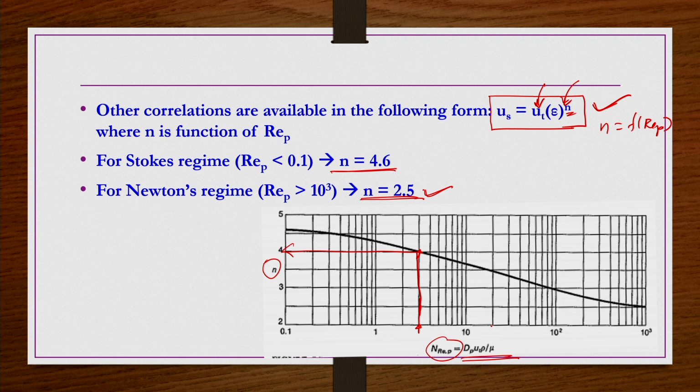Like that, if REP is 11, something like this, then n is going to be 3.5. This way, the information is given graphically. Okay. Now we take a couple of example problems to use these expressions and get the required information on the settling velocity of the suspension.